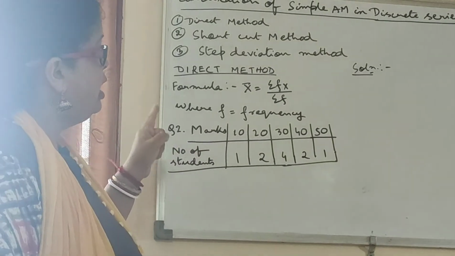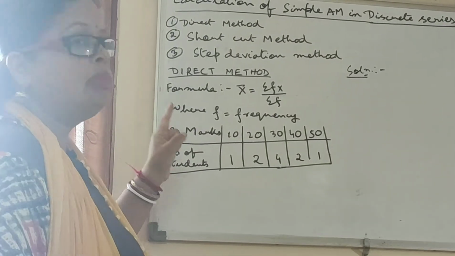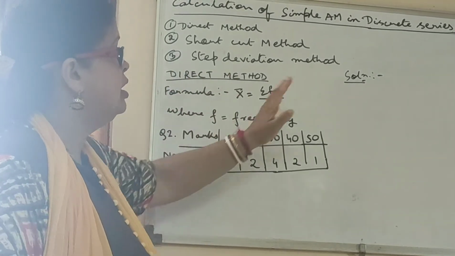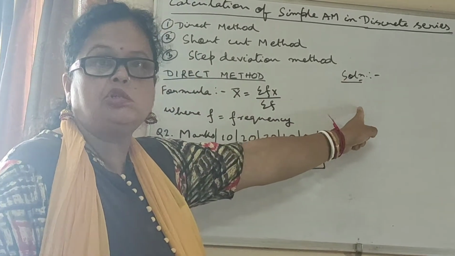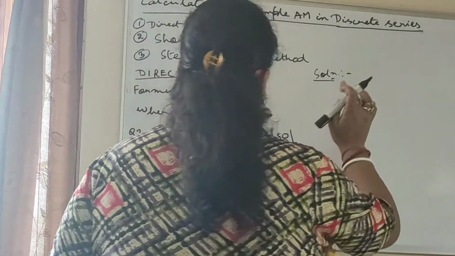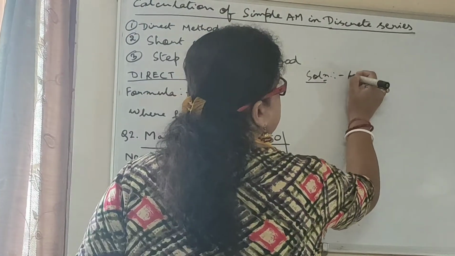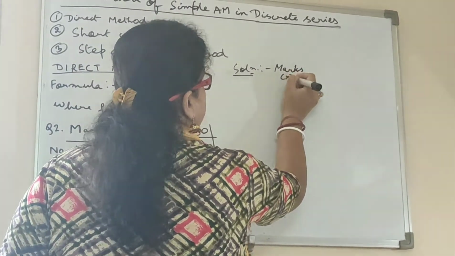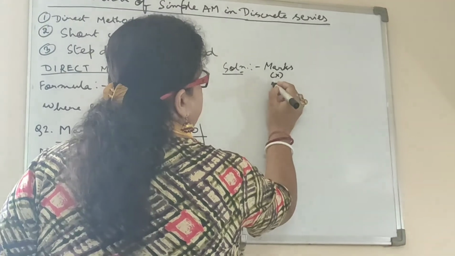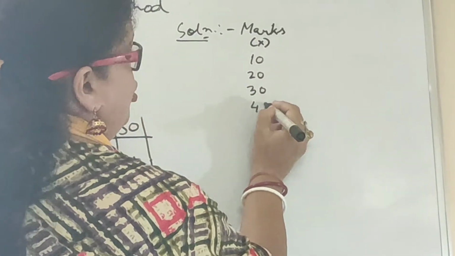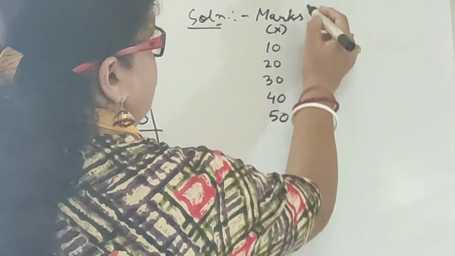So here I am going to find out the simple arithmetic mean. First I will apply the formula of direct method. I am going to do the solution over here using the direct method. First I will write the marks over here. Marks or x: 10, 20, 30, 40, 50.